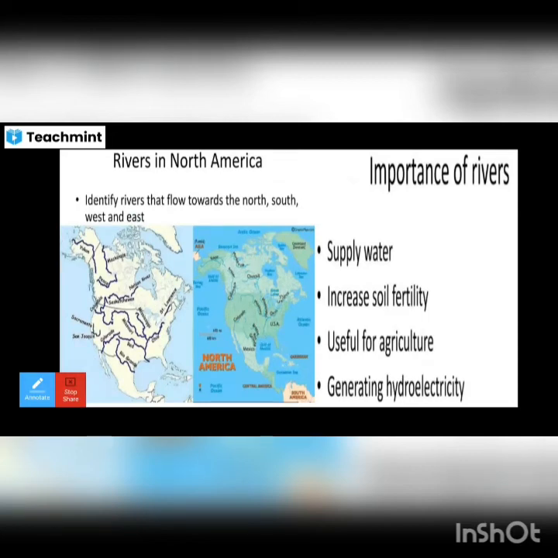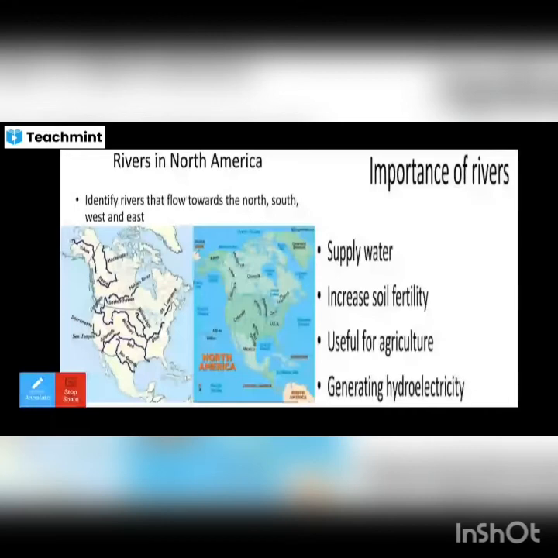We can see how the rivers flow towards the north, which rivers flow towards the south, and which flow towards west and east. The importance of rivers is that they supply water, increase soil fertility, are useful for agriculture, and generate hydroelectricity.